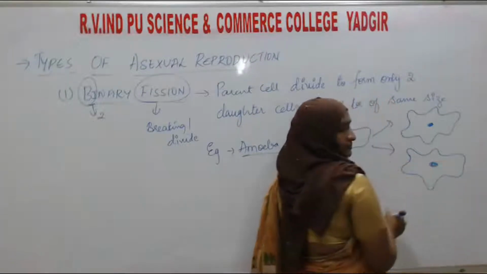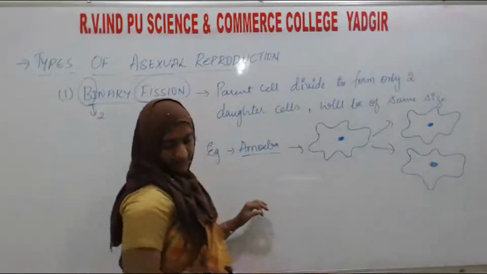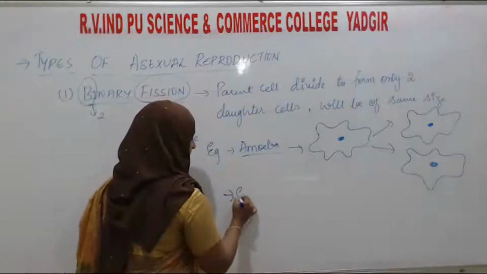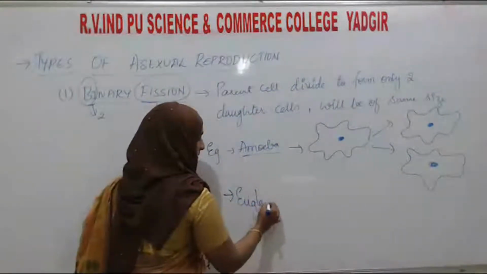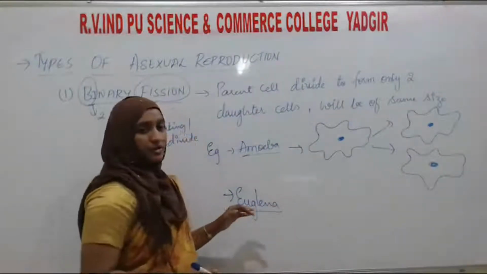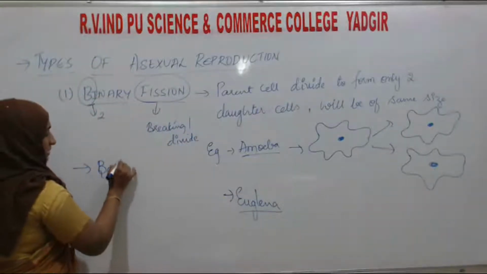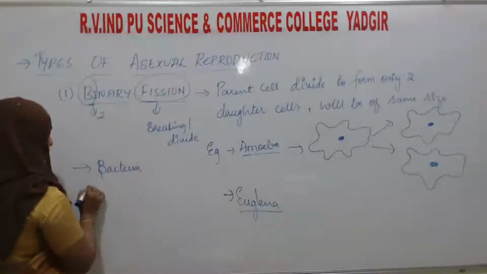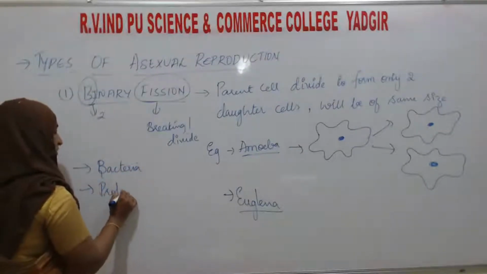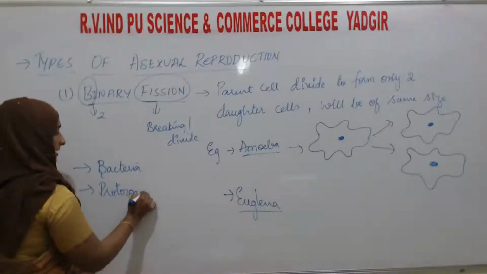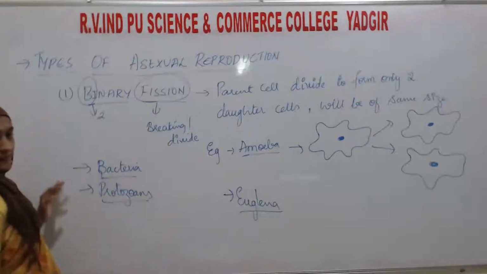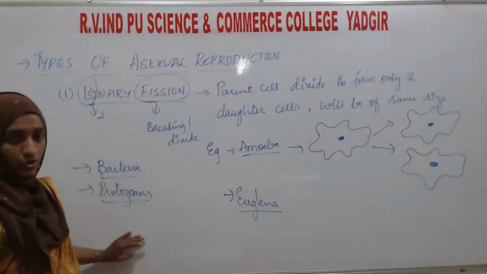One more example is euglena. Most binary fission is seen in bacteria and protozoa.